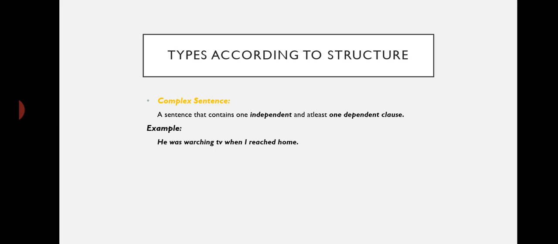Although it has its own subject and its own predicate, it's unable to convey the complete meaning. So here, an independent clause, he was watching TV, has been combined with a dependent clause, when I reached home, and these two have made a complex sentence.